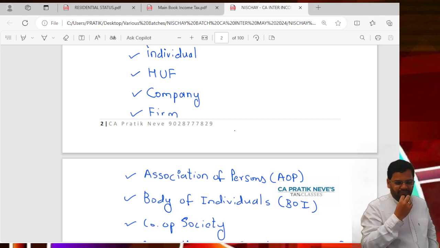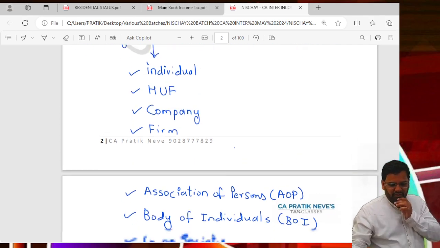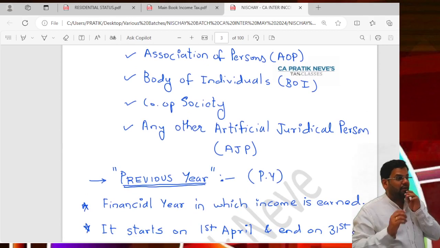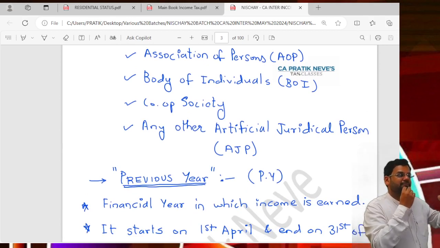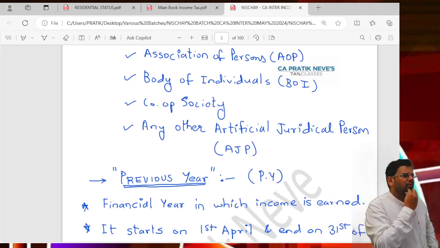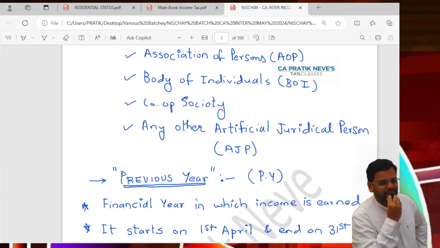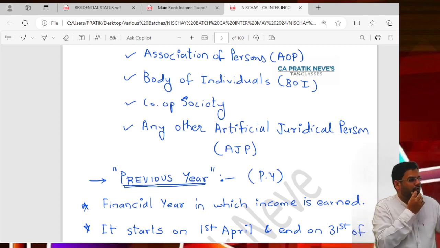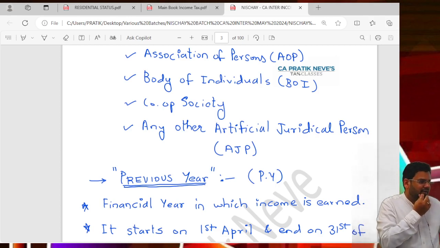Getting it? So see, individual, HUF, company, firm, association of persons. What is the difference between firm and association of persons?